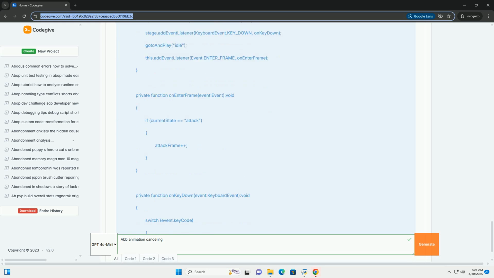Scrub to the frame where you want the cancel window to end. Add another animation event and call SetCanCancel false at that frame. This setup provides a much cleaner, more organized, and data-driven approach to implementing ABB, making it easier to manage and adjust your game's combat system.